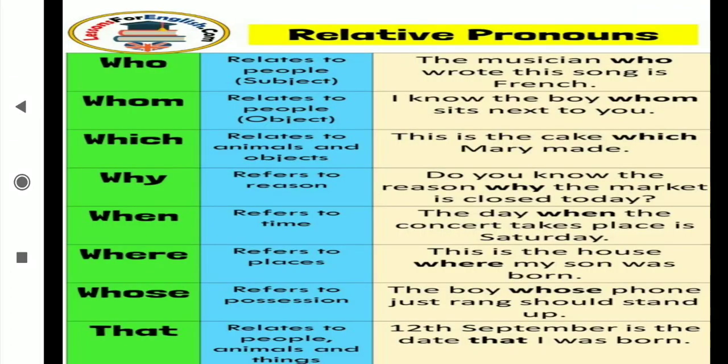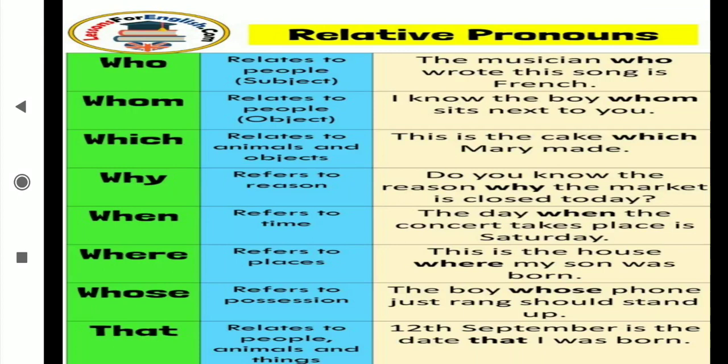Now here you can see relative pronoun who: the musician. What is the noun? The musician. And about that, what information are we getting in the remaining sentence? Who wrote this song is French, who has written the song, that musician. That's why we are using who as the relative pronoun. Like whom: I know the boy whom sits next to you. Which: this is the cake which Mary made.